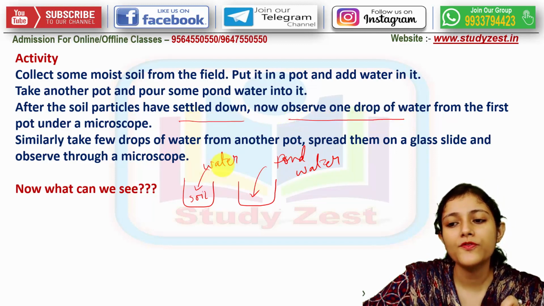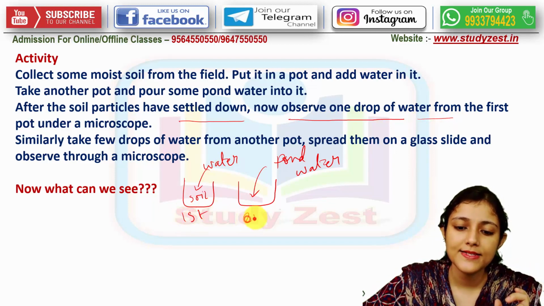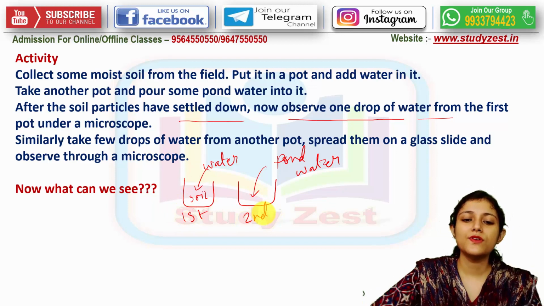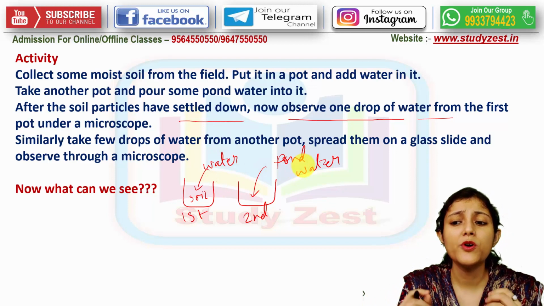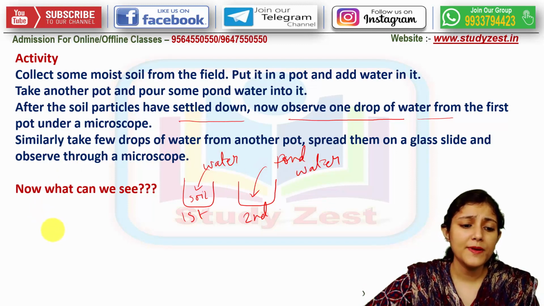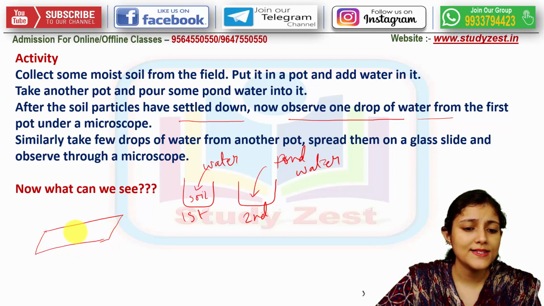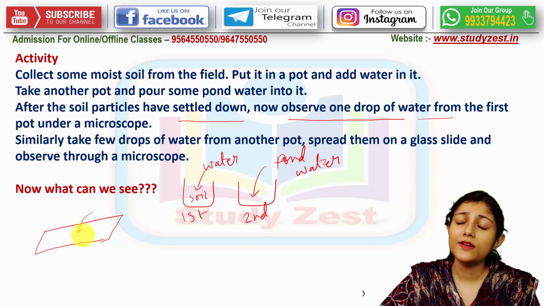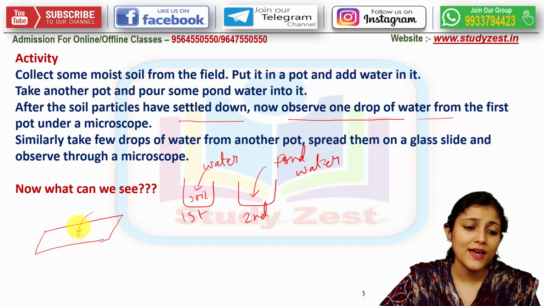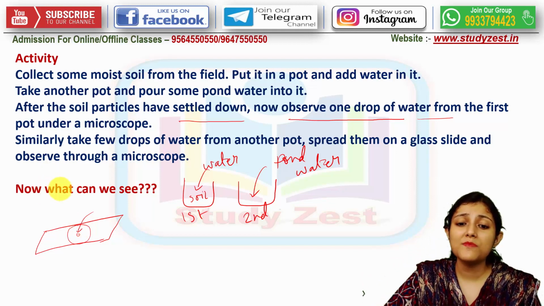Now observe 1 drop of water from the first pot. This is the first pot, this is the second. One drop of water, the soil water and the pond water, will be observed under a microscope. We put 1 drop of soil water as well as pond water on different slides, and over each a small glass cover slip is pressed very gently, and we see under the microscope.